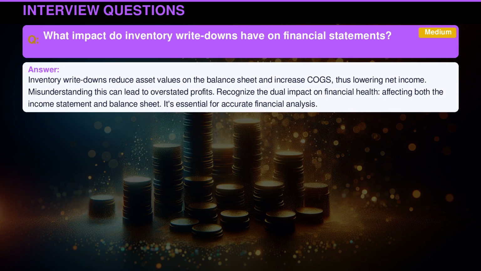Inventory write-downs reduce asset values on the balance sheet and increase COGS, thus lowering net income. Misunderstanding this can lead to overstated profits. Recognize the dual impact on financial health, affecting both the income statement and balance sheet. It's essential for accurate financial analysis.